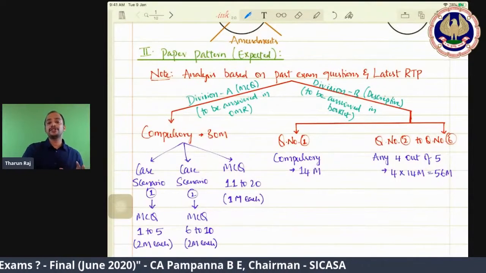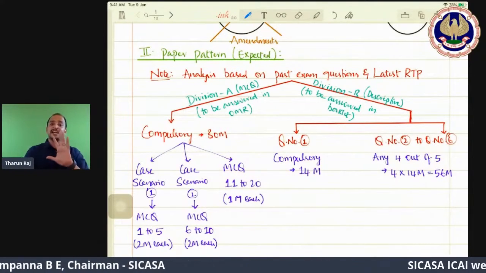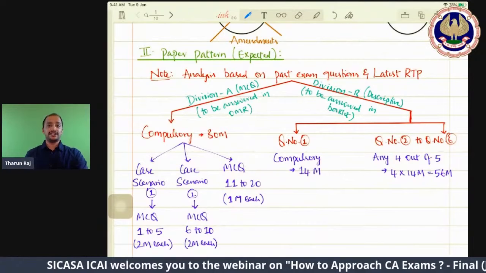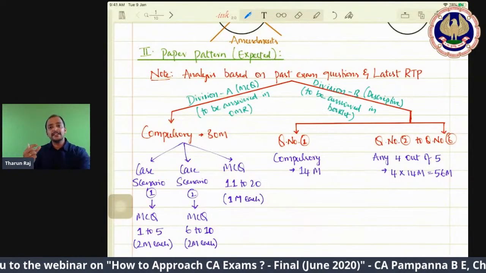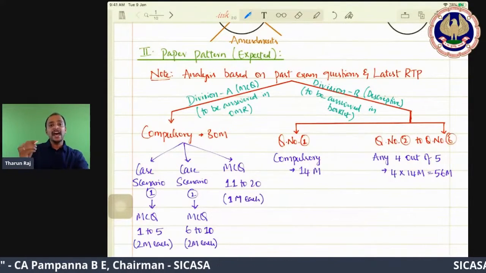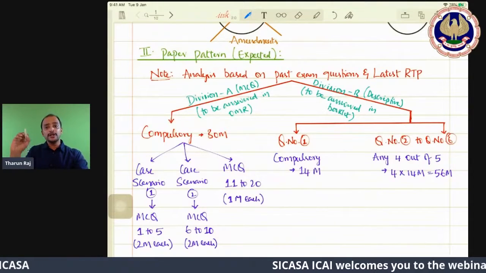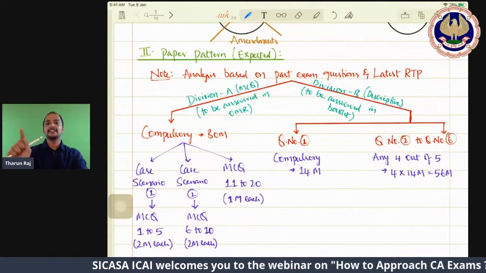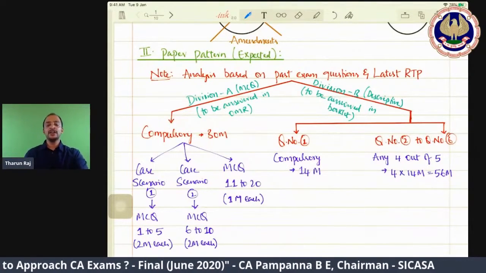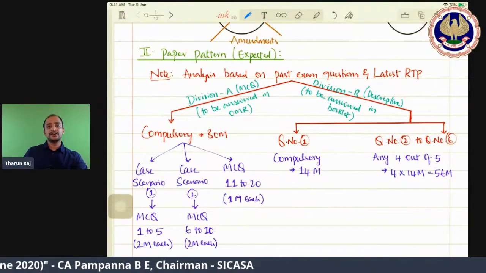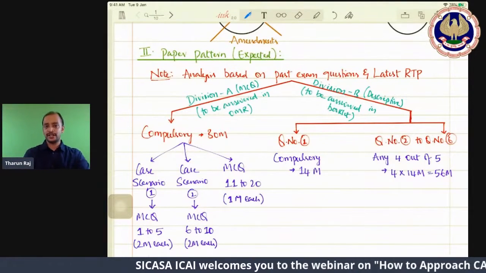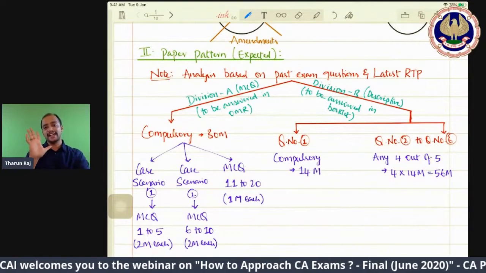Case scenario type MCQs means first a practical question will be provided. Once you read that practical question, you will be given MCQs based on it, and you don't have to do the presentation; you can do the rough work and arrive at the answer, and if that answer is there in the options, that is the correct answer and you need to mark it. So we don't have the 1 mark, 2 mark direct MCQs; they have been converted into case scenario MCQs. That's why I'm saying it could be expected.